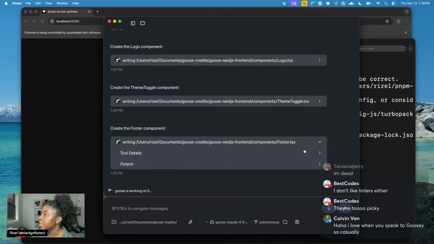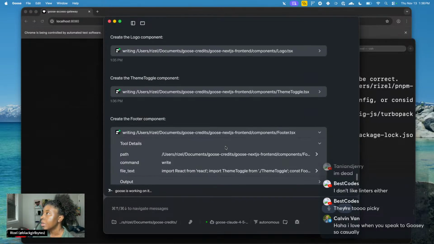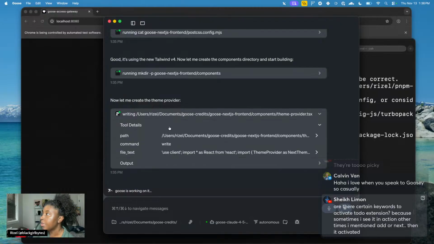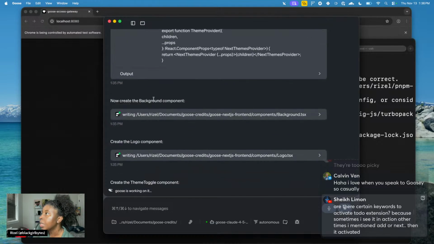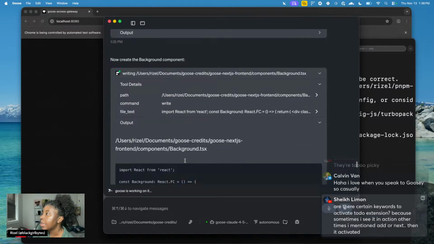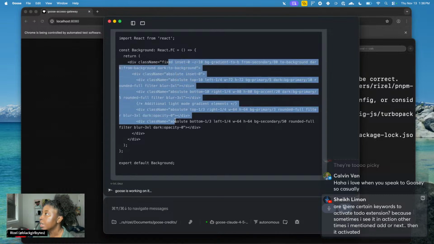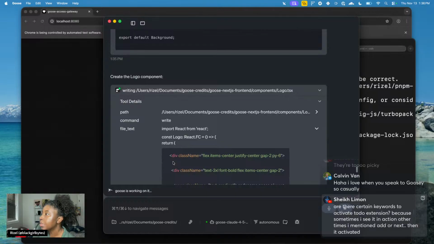All right, so it's doing things. I should probably look at the code that is generated. But it's created a new theme provider for me. So cool, that's what we want. It created a background component as well. The output looks like it's just using some Tailwind, nothing crazy. It created a logo component where the logo is going to be.